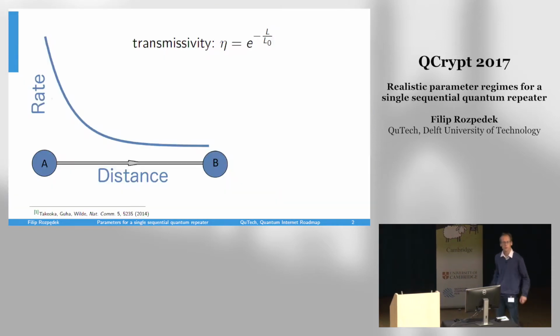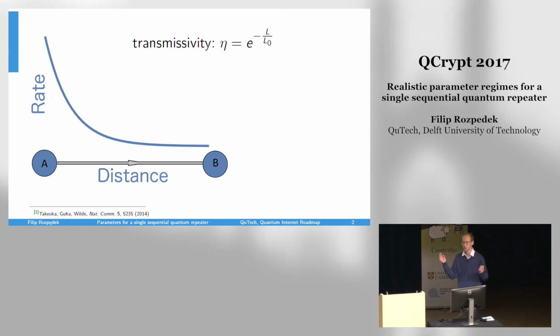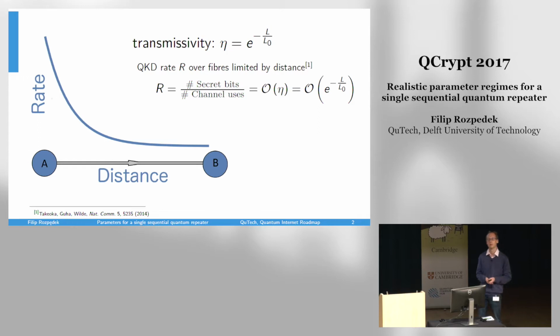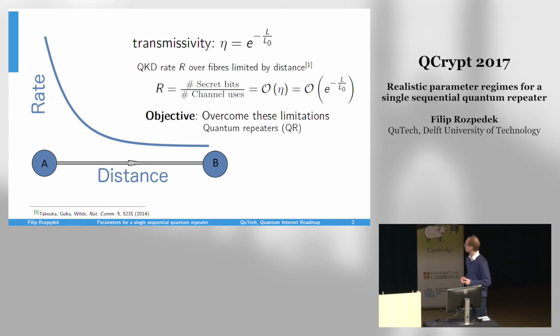So we start with a short motivation. Transmission of quantum information over large distances is a fundamental challenge. In particular, if we want to communicate over channels such as optical fiber, then the transmissivity, or the probability of successfully transmitting the photon over this distance, will decay exponentially with distance, where L0 is the attenuation length of the channel. It has also been shown that if we want to perform quantum key distribution over that channel, then the secret key rate defined with respect to the number of uses of that channel will necessarily also decay exponentially with distance. And so quantum repeaters were introduced in order to overcome this limitation.